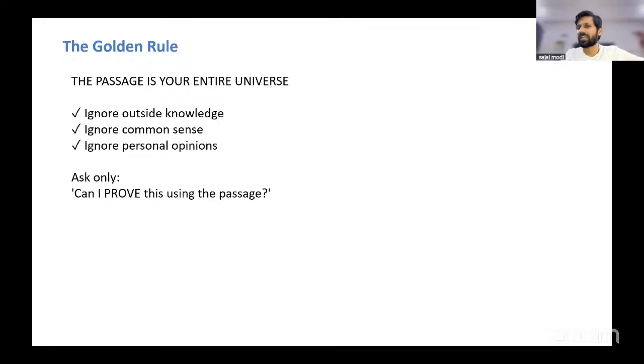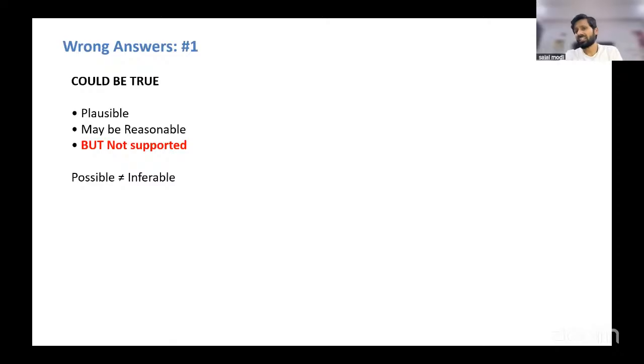We are just looking at the passage like a robot, not even artificial intelligence, just like a robot. We check whether this answer gets support from the passage, from which statement, from which paragraph, and then we mark it. Unless there is evidence for that option, we are not marking it. So no personal opinions, no personal assumptions, no common sense, no outside knowledge, just the passage. And as we do with most reading comprehension and critical reasoning questions, the best approach will be elimination.